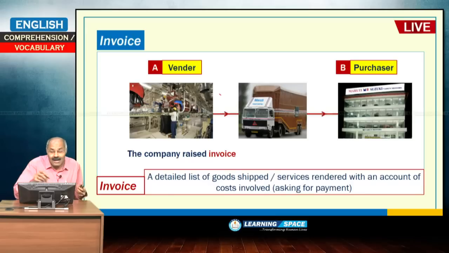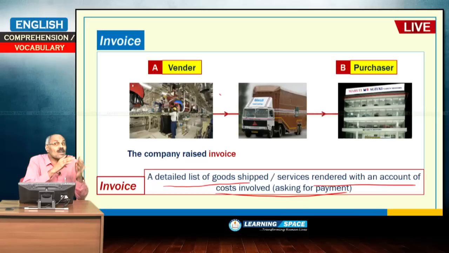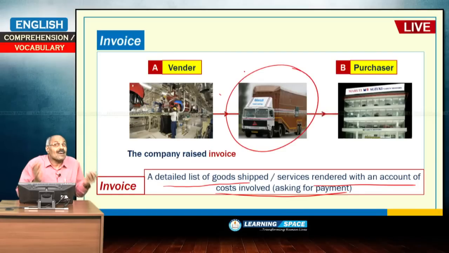When these cars are transported to some Maruti dealer in Hyderabad, then some invoice is raised by Maruti company. So, invoice is basically indicating a detailed list of goods rendered with an account of costs involved. So, there, what are the goods being sent through this vehicle? How many cars are there? Maruti, 10 cars, 20 cars.